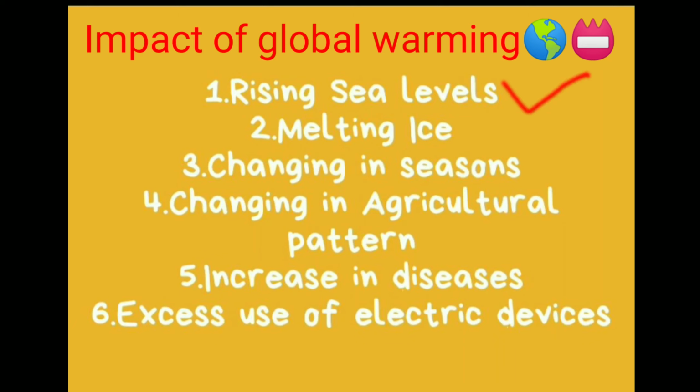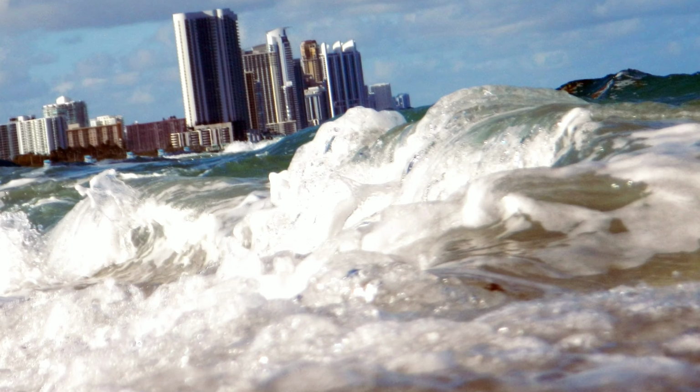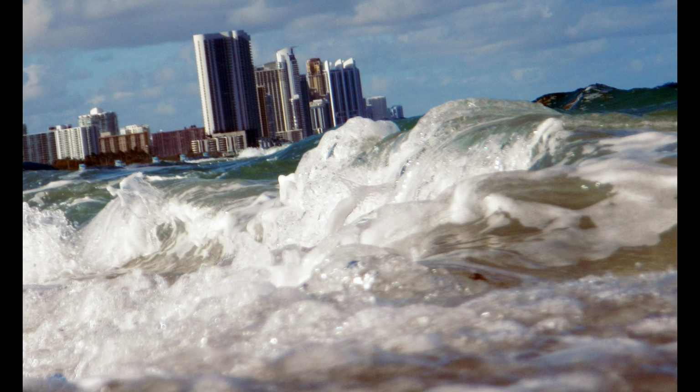Our climate scientists have observed that the sea level is rising day by day. If it rises rapidly, in the next 100 years, mainly coastal areas will be submerged. Many islands are submerged and some are on the point of submerging.